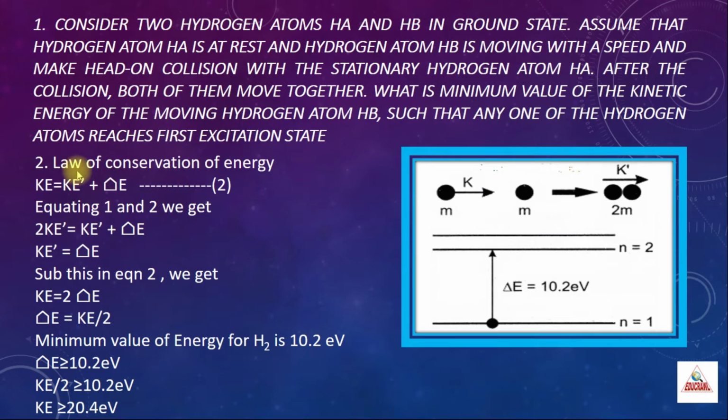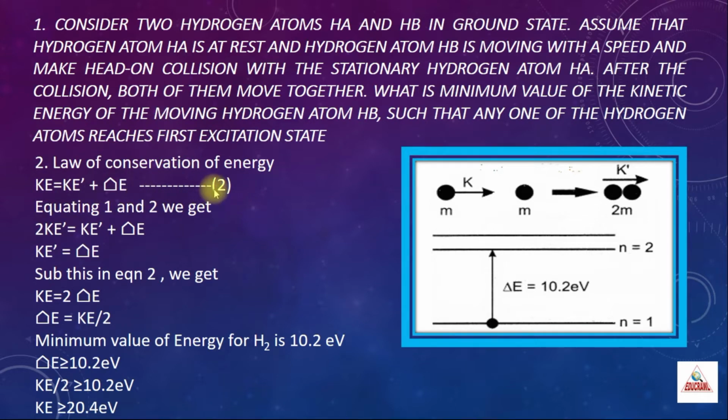Next, the second part of the problem starts with the law of conservation of energy. That is, the energy before collision is equal to the energy after collision. Before collision, they have the kinetic energy. After collision, they have two energies. One is the kinetic energy, which is Ke dash. The other is the excitation energy, because after collision one of the hydrogen atoms is excited to a higher state. We specify that excitation energy as del E. So according to the law of conservation of energy, Ke is equal to Ke dash plus del E.